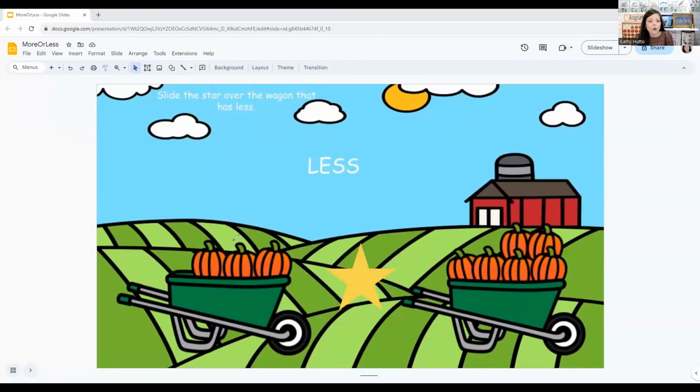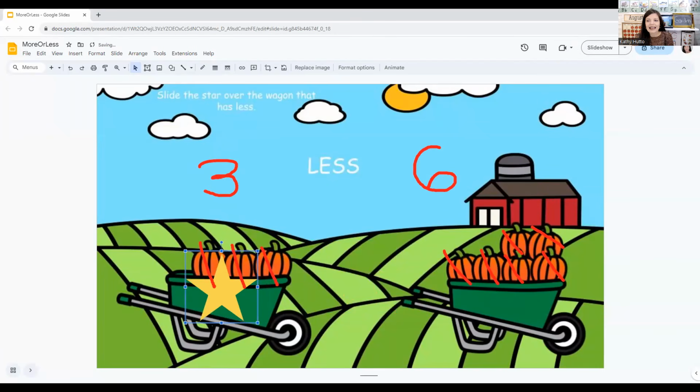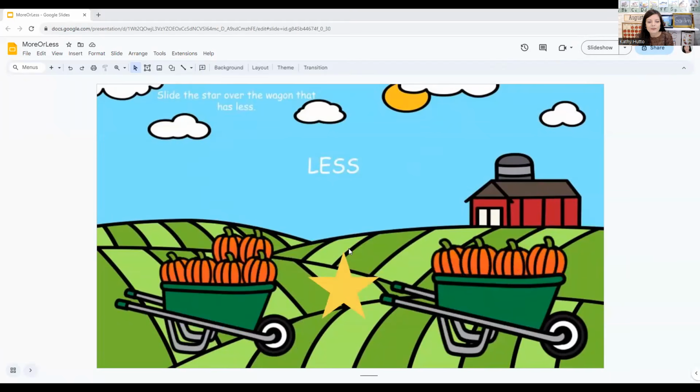Let's count. 1, 2, 3. 3 pumpkins over here, and 1, 2, 3, 4, 5, 6 pumpkins over here. Which is less, 3 or 6? 3 is less. Very good. Okay, let's do the next one.